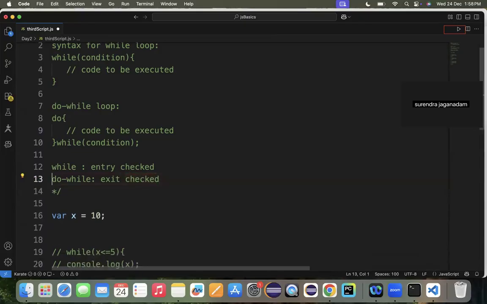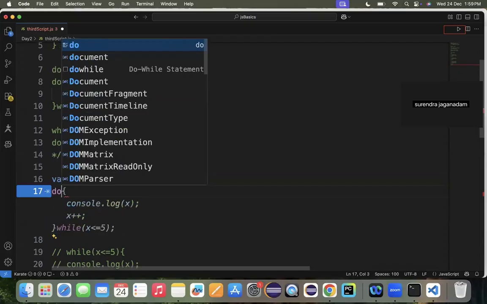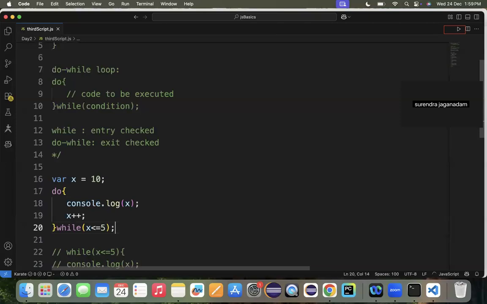So what will happen with the do while? With the do while, by default, for the very first time, it will execute the logic, and if the condition is true, then it will go for the second time and continue the logic. That's it. So do console.log while x is less than or equal to 5.